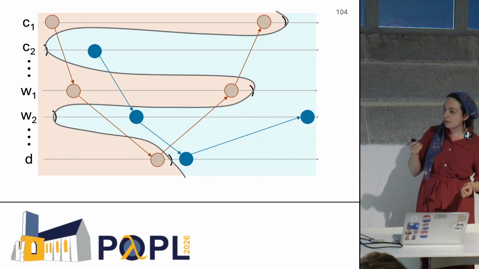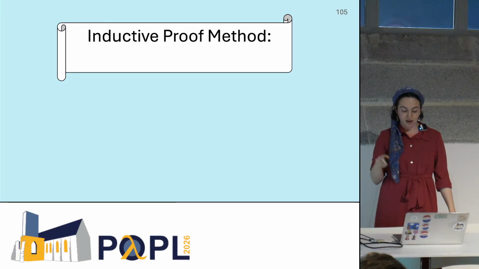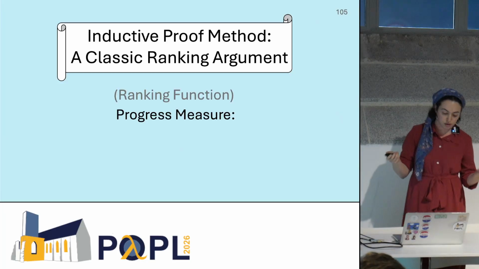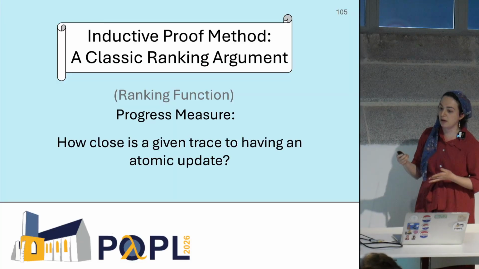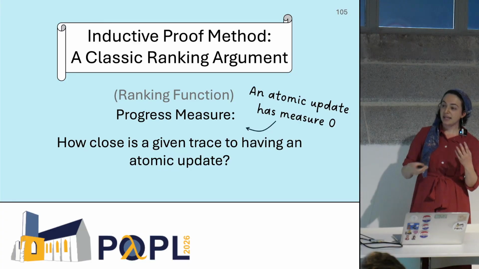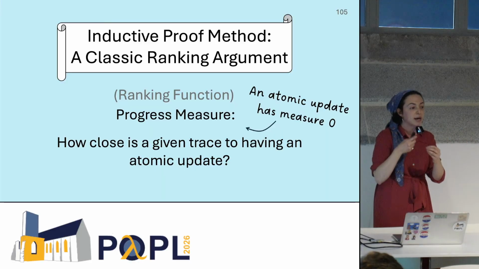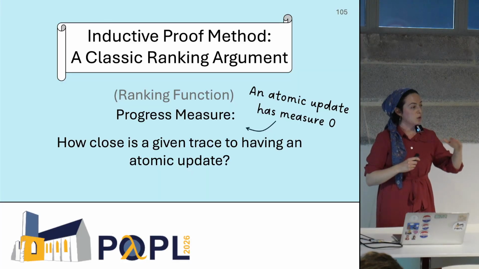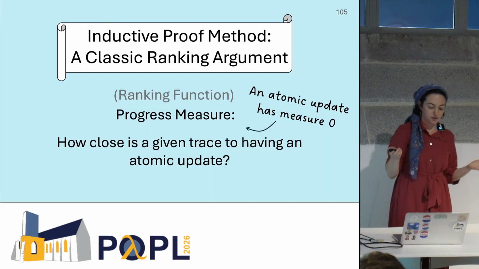And a little more formally, we have an inductive proof method that's going to show that we can keep making these switches. Now, the proof method is really a classic ranking argument. So for that, we need a progress measure, or otherwise known as a ranking function, something to measure how close is a given trace to having an atomic update. And we build this progress measure so that an atomic update has measure 0. And now the argument, the proof method, is you have to show that you can keep rewriting your trace in a way that's client equivalent, that makes progress, that decreases your progress measure. And once you show that, you'll be able to decrease until you get to this atomic update measure 0.